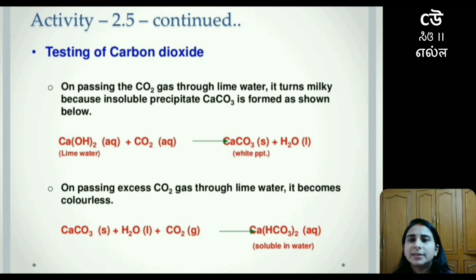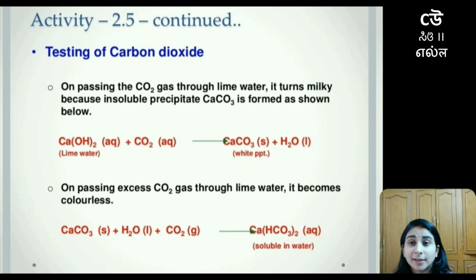Now let's test the presence of carbon dioxide gas, because in both the reactions we were getting carbon dioxide gas as a product. It has been said that on passing the carbon dioxide gas through lime water, it will turn milky because an insoluble precipitate, calcium carbonate, is formed.